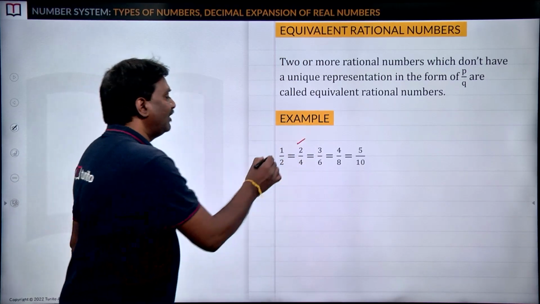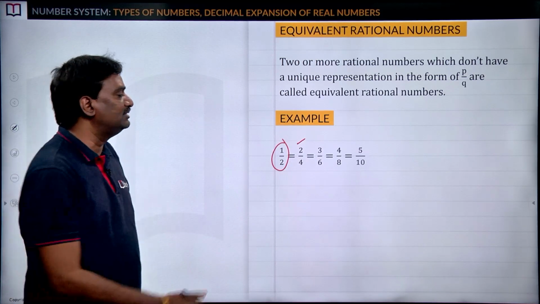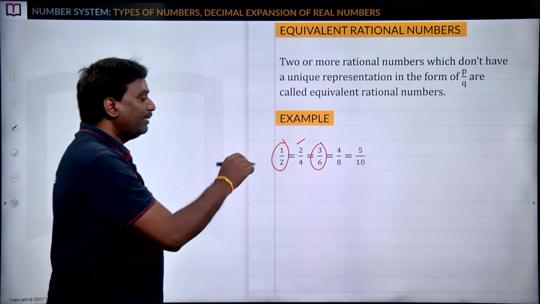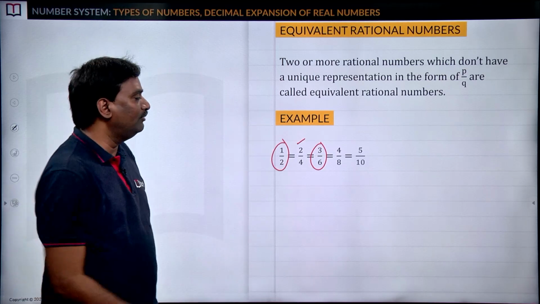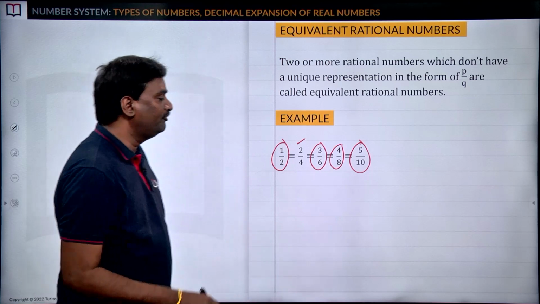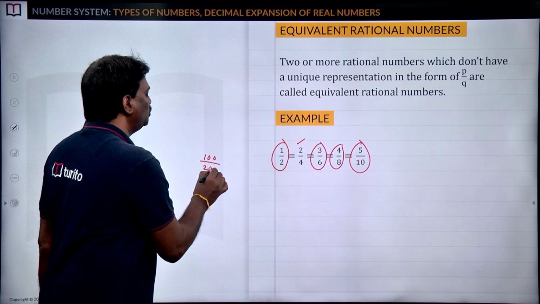If you multiply the numerator and denominator by 3, 3 1s are 3, 3 2s are 6, we get 3 by 6. By 4, we get 4 by 8. By 5, 5 1s are 5, 5 2s are 10. If you multiply by 100, 100 into 1 is 100, 100 into 2 is 200.